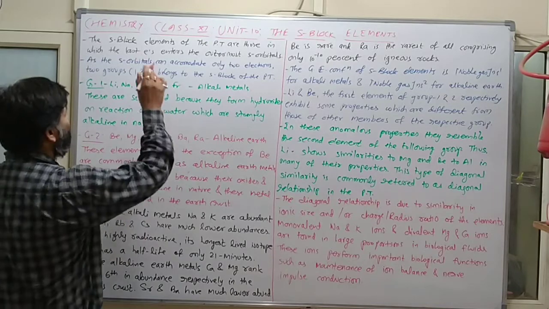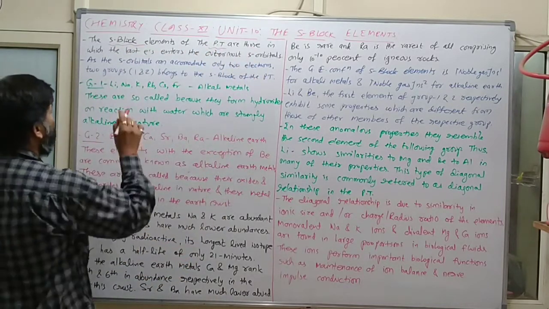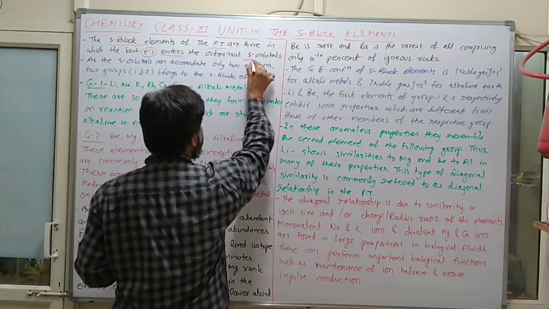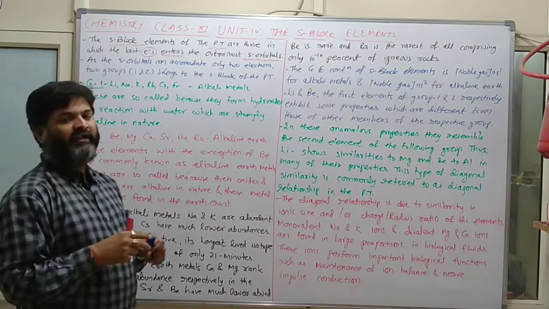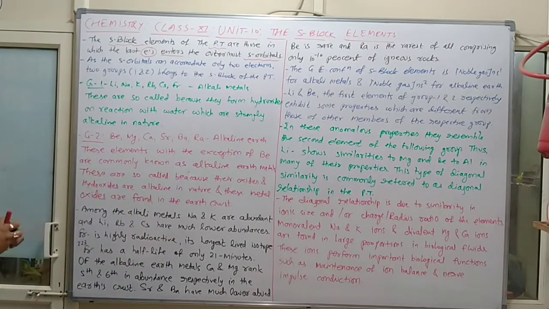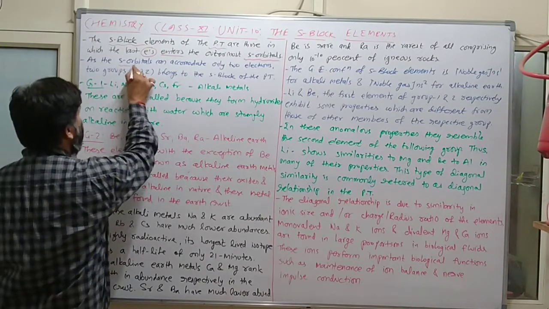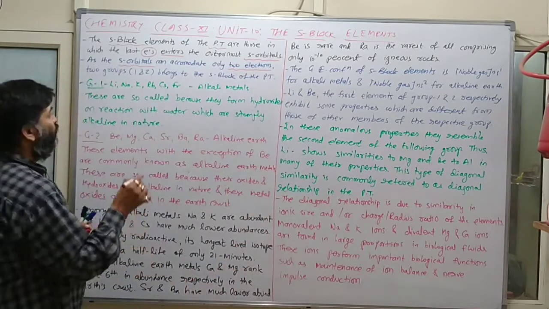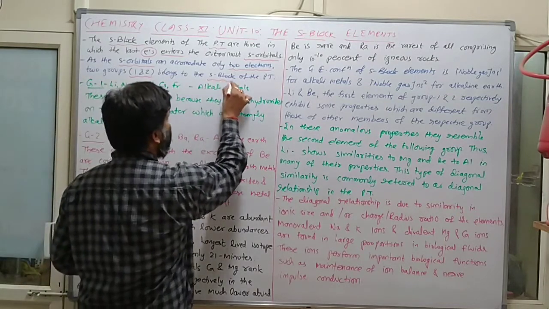Clear? The S block elements of the periodic table are those in which the last electron enters the outermost S orbital, whenever we write the electronic configuration. An S orbital can accommodate only two electrons, so two groups, 1 and 2, belong to the S block of the periodic table.